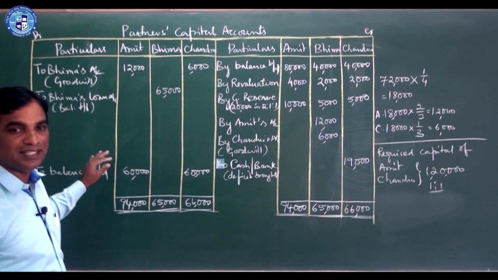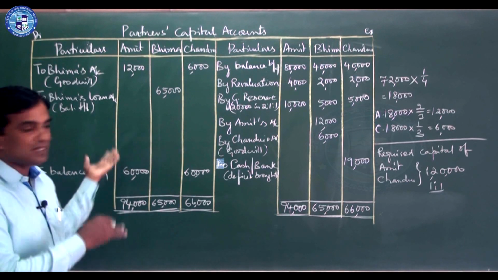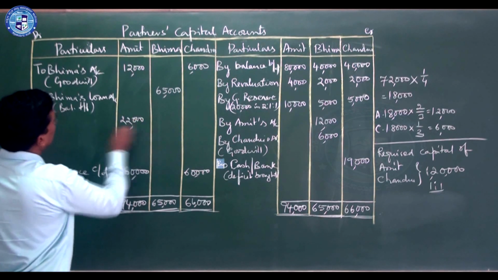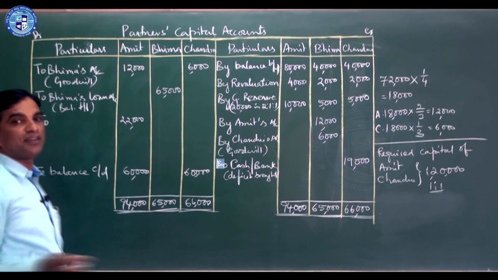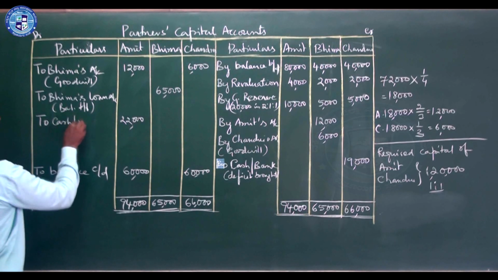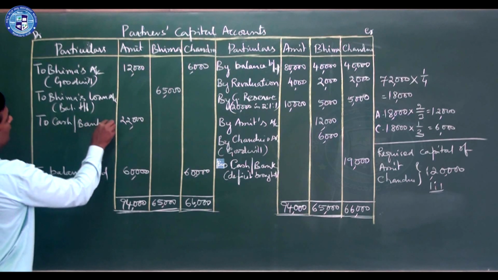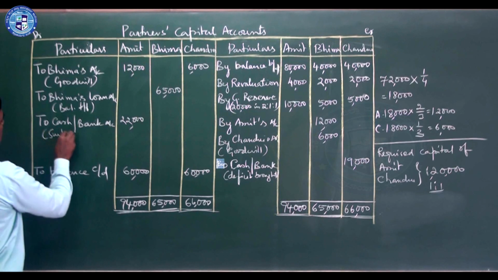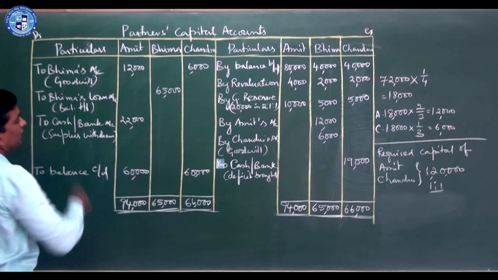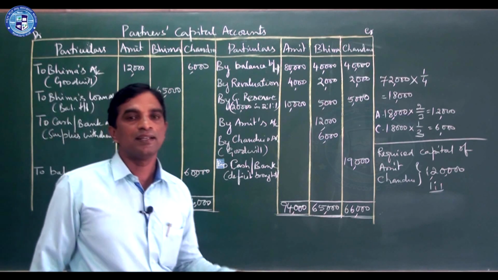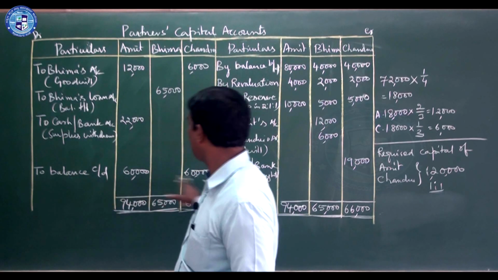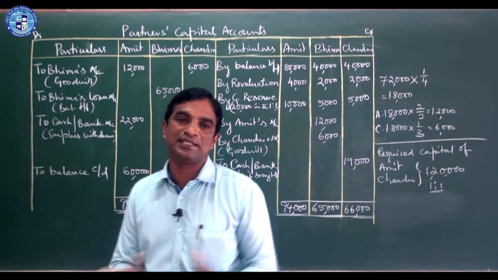So that addition is there. That is the surplus amount of this person, that is 22,000. It can be withdrawn. He will withdraw that money, so to cash or bank account. To cash or bank account, that is surplus withdrawn by Amit. So as a result of that, they continue the balance of 60,000 each.